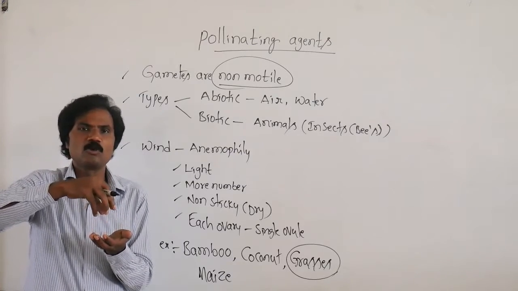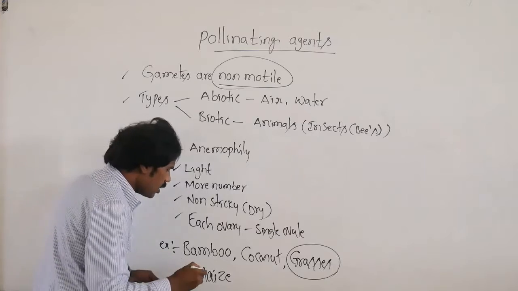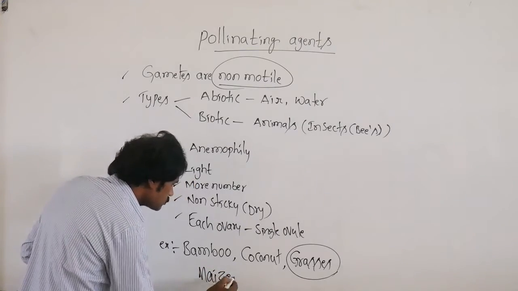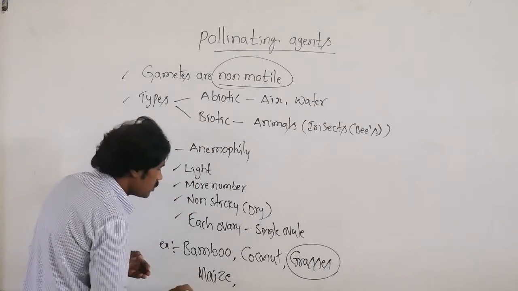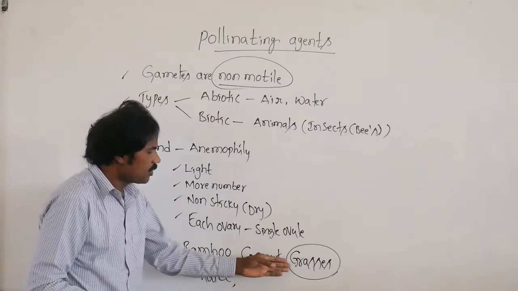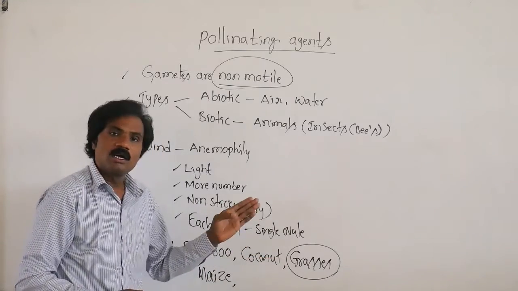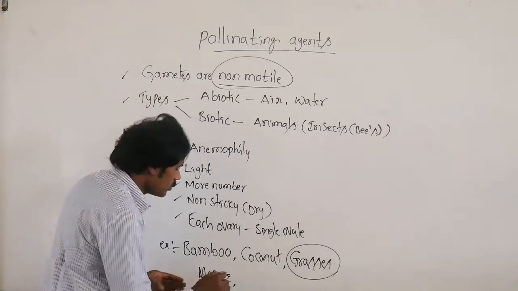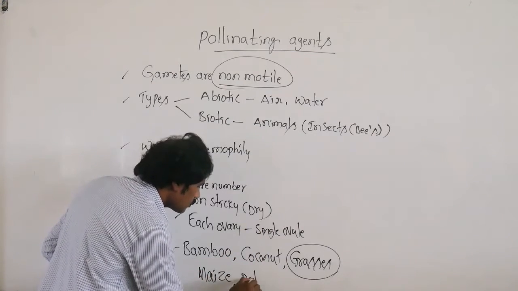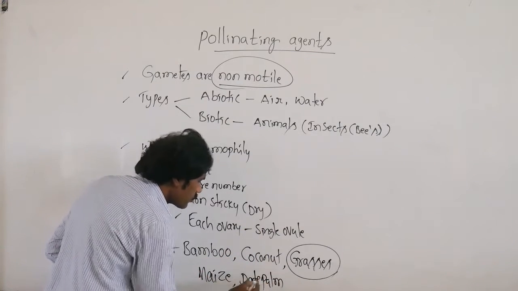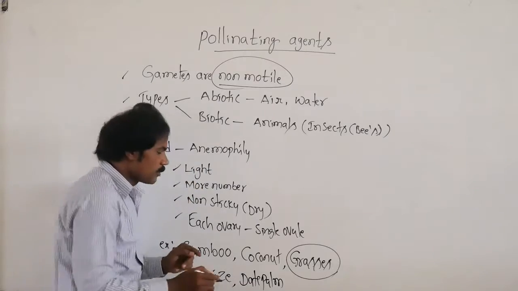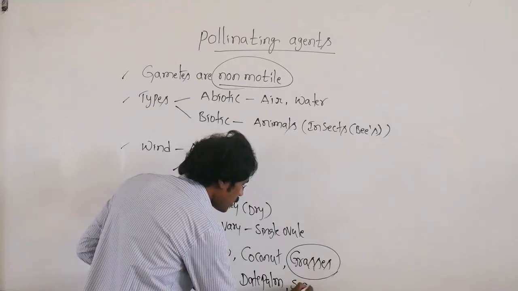It is present in more number, that is related to maize. Such type of this will be present in date palm, as well as sugar cane.